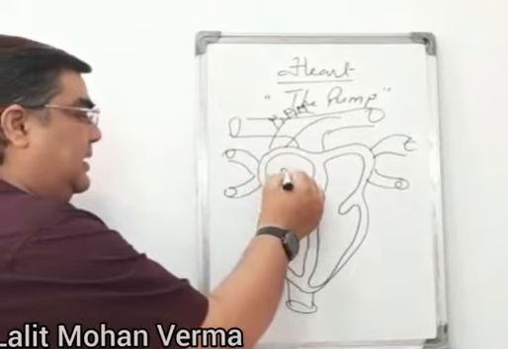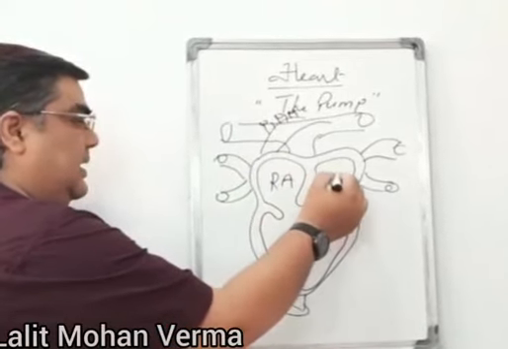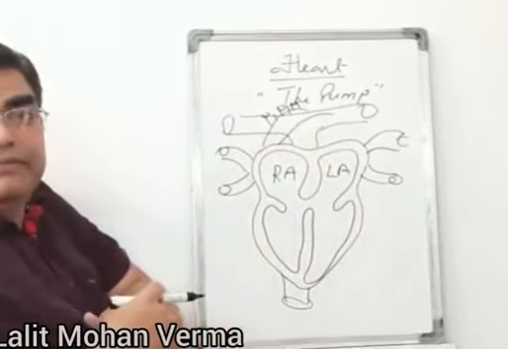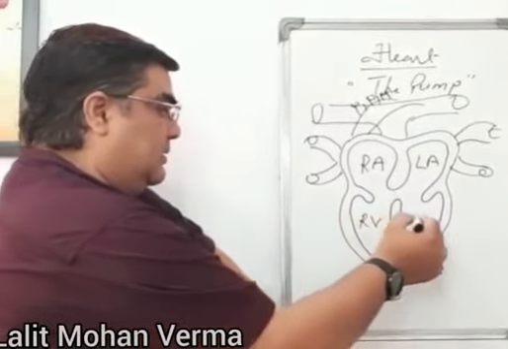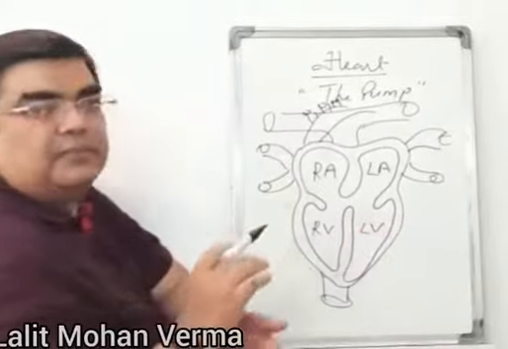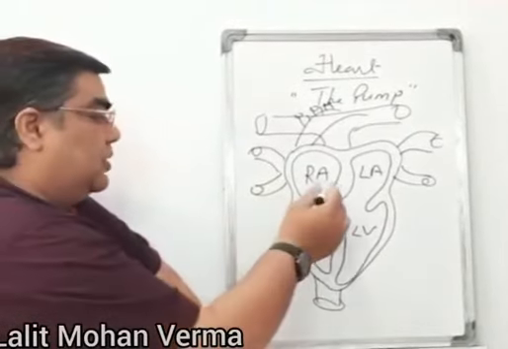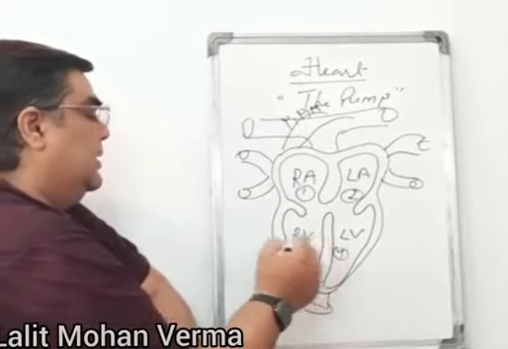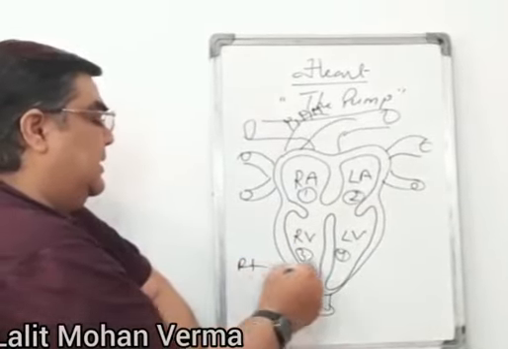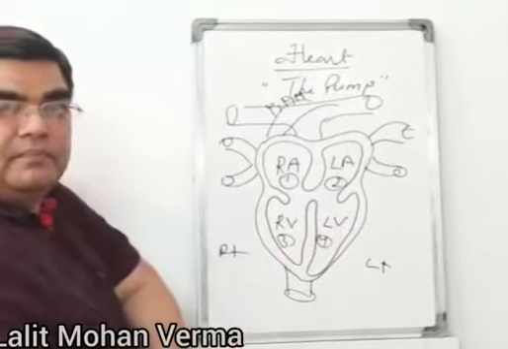This is the right auricle or right atrium, this is the left auricle or left atrium. And this one is the right ventricle, this one is the left ventricle. So four chambers: 1, 2, 3, 4. This is the right side, this is the left side.